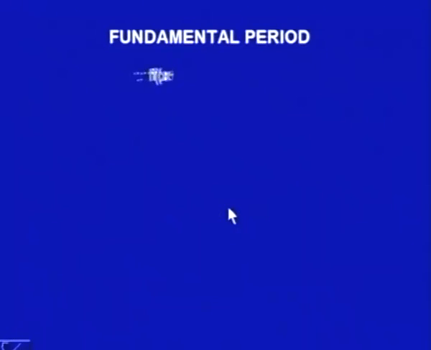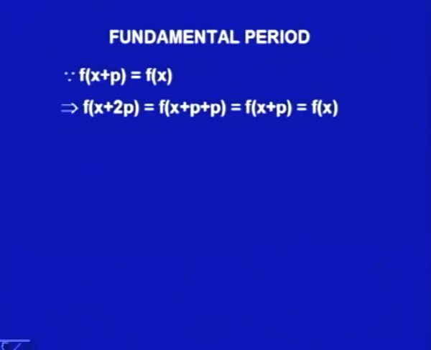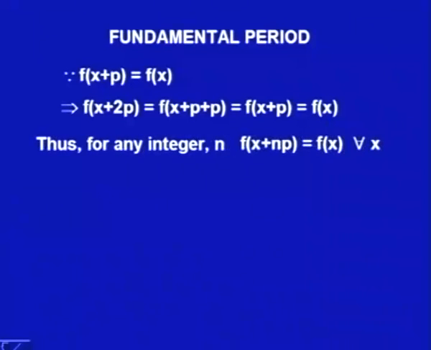Now, we had seen that f(x + p) = f(x). This is what we are defining as a periodic function. This says that if I take f(x + 2p), this would be f((x + p) + p), which we can write as f(x + p) by the first equation, which is the same as f(x). What it says is that f(x + 2p) is also the same as f(x). Moreover, if we go on like this, then for any integer n we get f(x + np) = f(x) for all x.